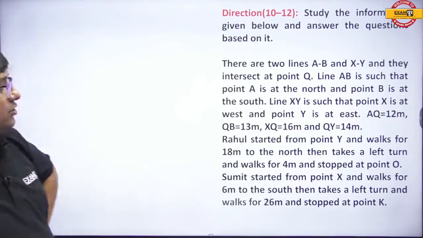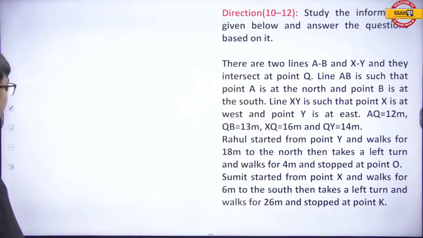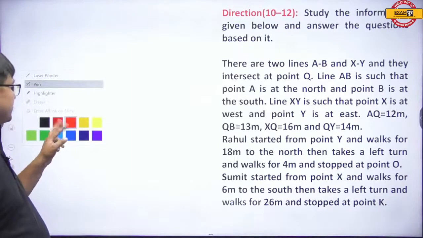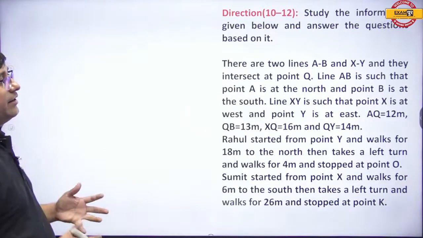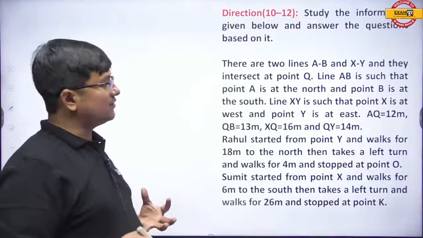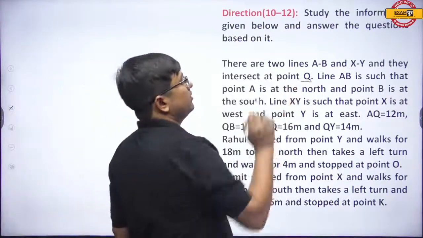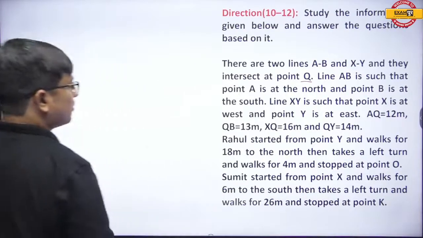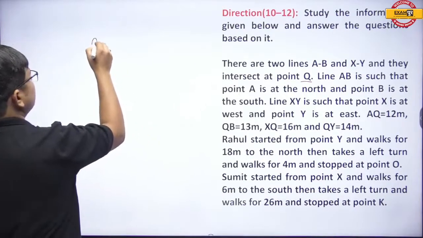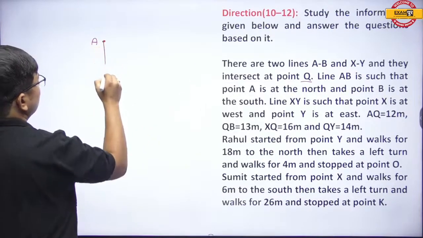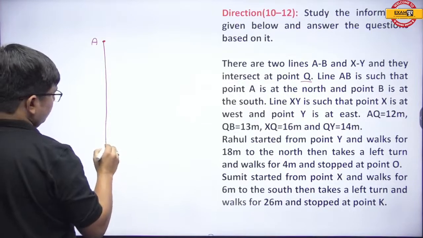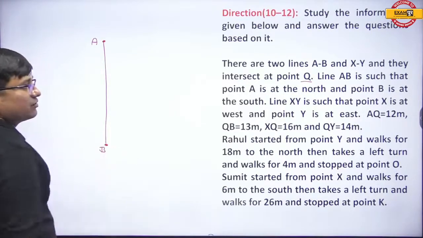Okay, now listen to me very carefully. What is happening over here? See, here it is telling that there are two lines AB and XY, and they intersect at a point Q. Line AB is such that A is at the north and B is at the south.